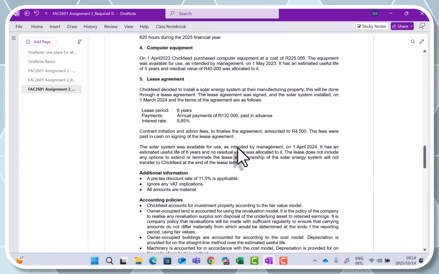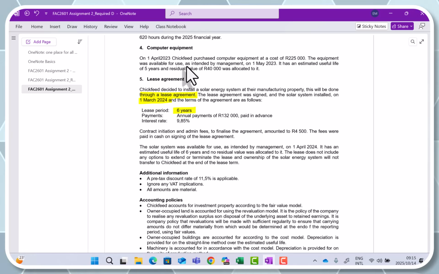If we then go to the given information, we're not going to read through all of the other information again. We've dealt with that in the first two videos. We will only focus on the lease agreement section. The information says that Chickfeed decided to install a solar energy system at their manufacturing property. This will be done through a lease agreement. The lease agreement was signed and the solar system installed on the 1st of March 2024, and the terms of the agreement are as follows.